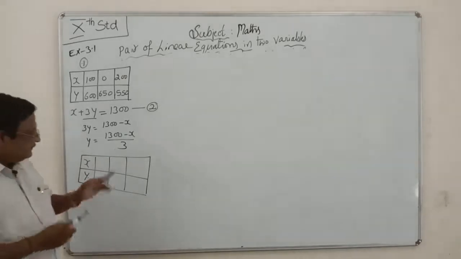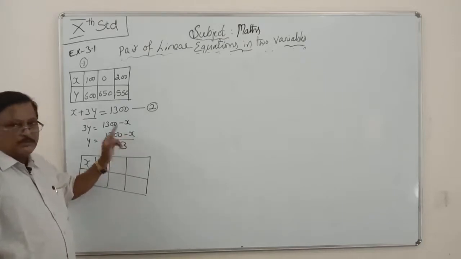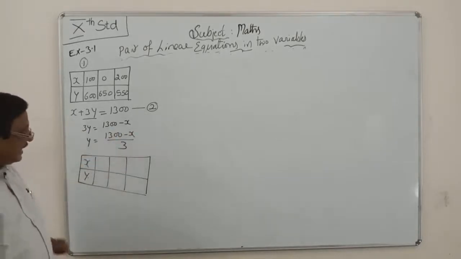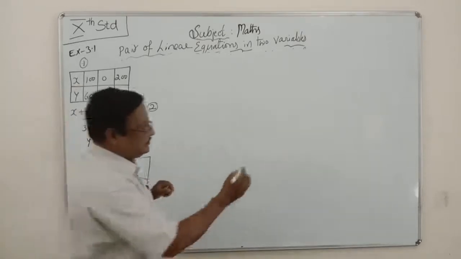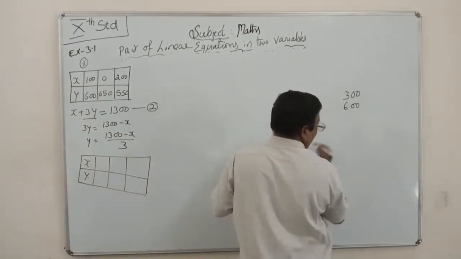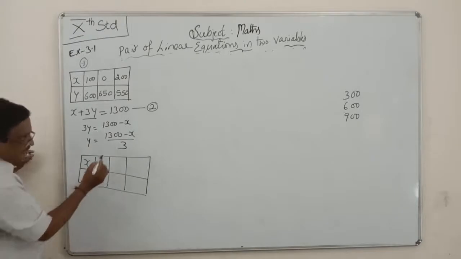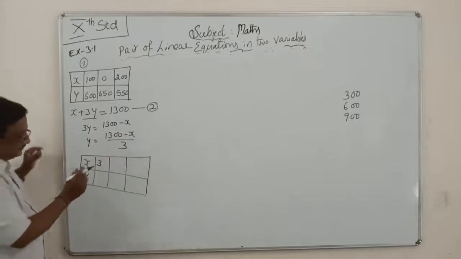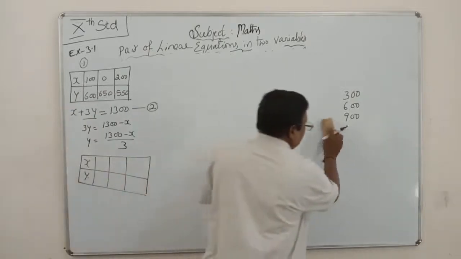See here, in the denominator 3 is there, so you have to take x values as multiples of 3. It means 3, 6, 9, 12 like this. Here 1300 is there. Multiples of 3 means multiples of hundreds. You see here, 300 is a multiple of 3, 600 is a multiple of 3, 900 is a multiple of 3. Like this you have to take x values. X value is 300. Like this, you take them 100 wise.